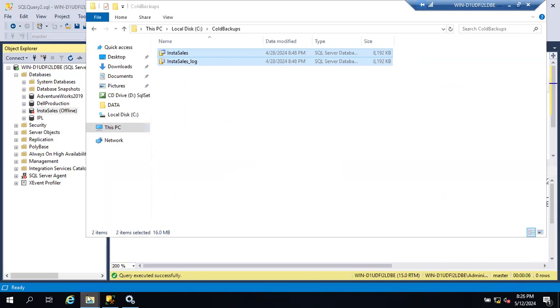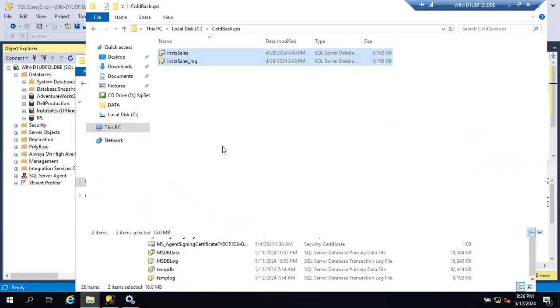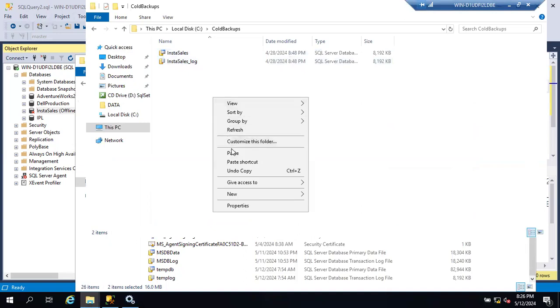But can you copy other databases' files like that? IPL, I want to take cold backup. Can I do that? Right click, copy, and go to this location, right click, paste. Can I paste it, guys? No, sir. Why? It is online. Correct. Very good. While online, it is not pasted. While online, the files will be in open state.